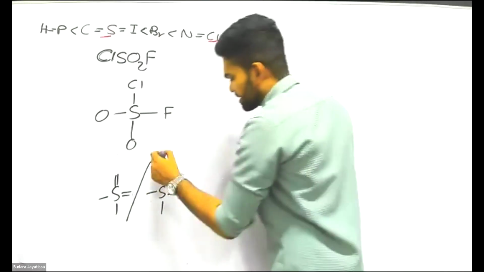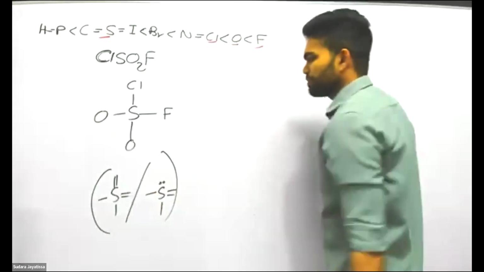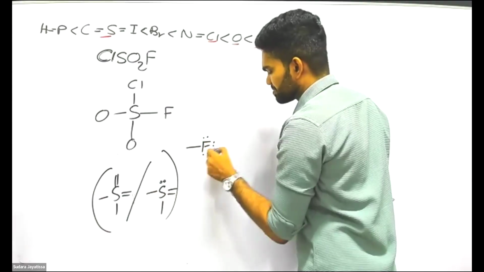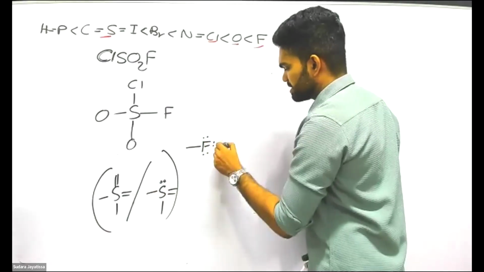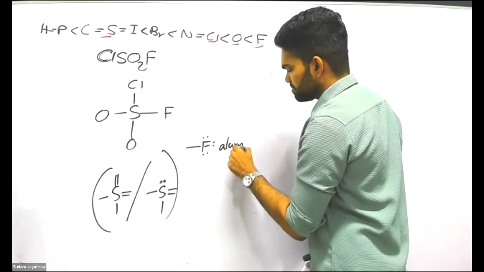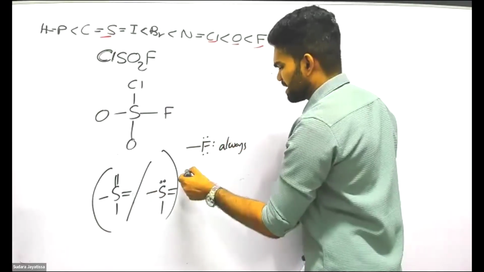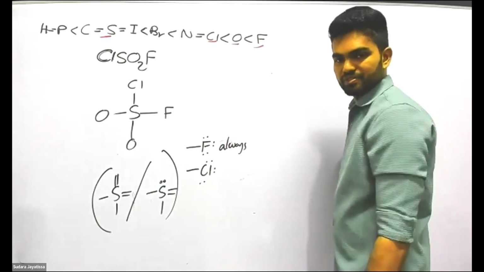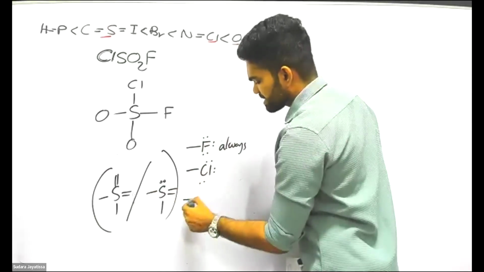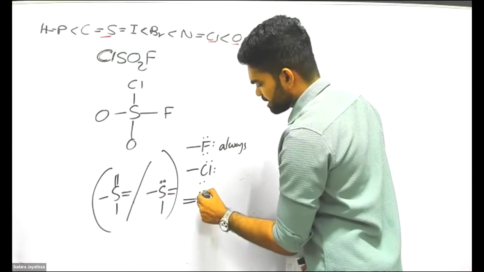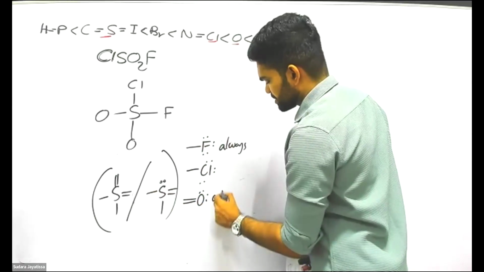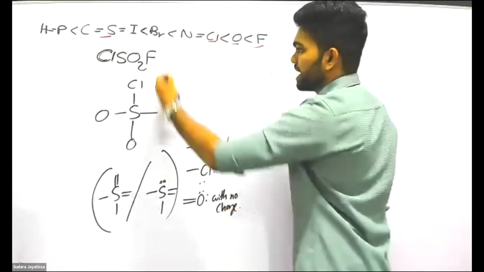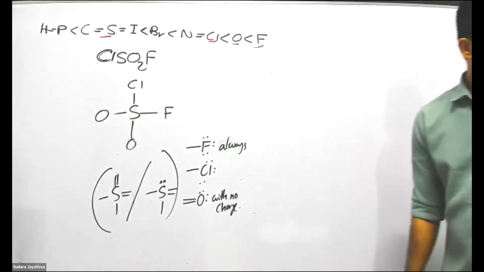We don't know what will happen, right? But this is the possibility for sulfur. When fluorine is there, it always makes a single bond only. When chlorine is there, normally it forms this one. When oxygen is there as a peripheral atom, it makes a double bond with no charge. So here you don't have any charge, then you don't have any negative charges.